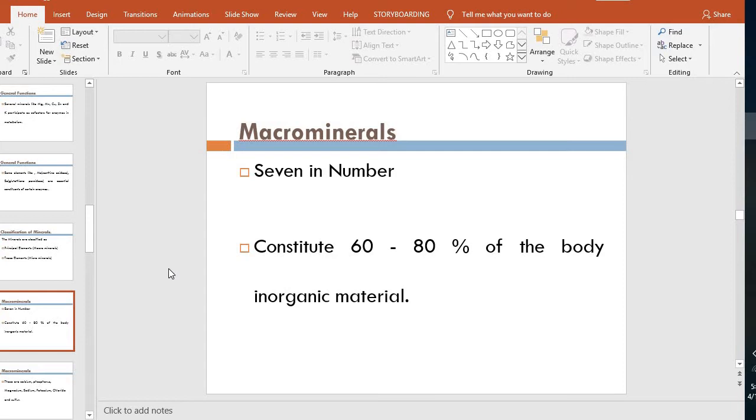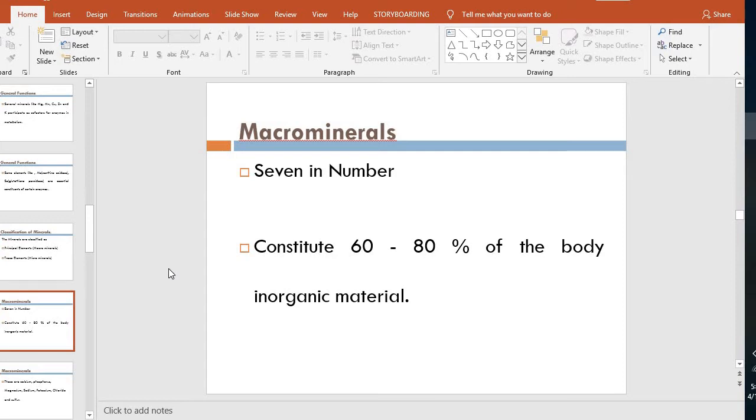For example, we have studied to build the tissue, to regulate the body fluid, assist in the body function, and help form the body structures, such as calcium and phosphate. Macro minerals are 7 in number and constitute about 60 to 80% of the body's minerals.